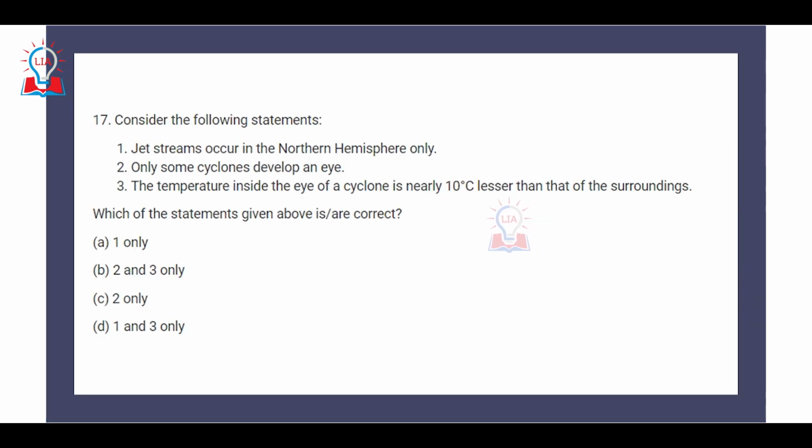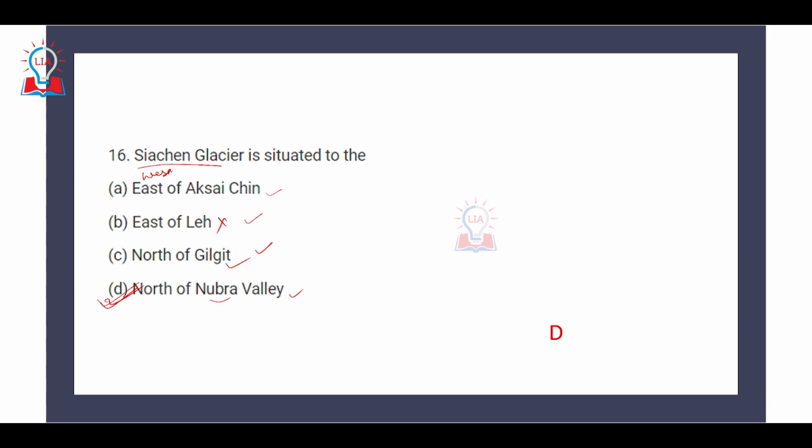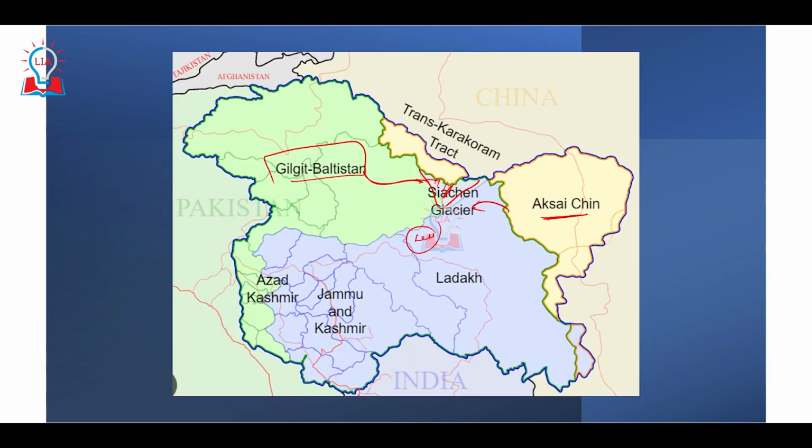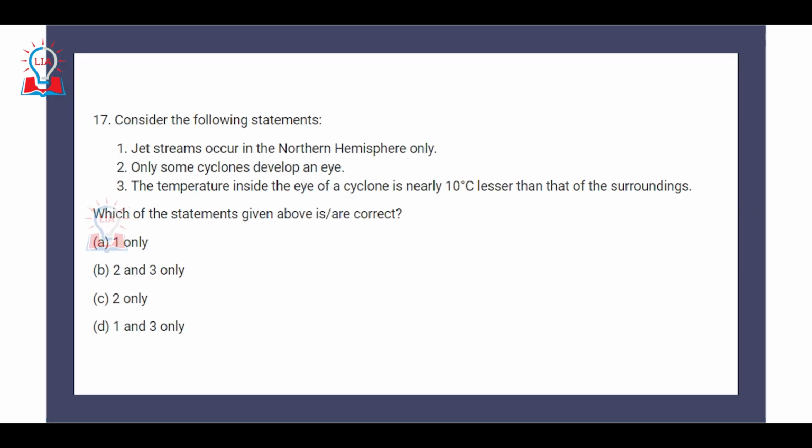On the other hand, if you look at the north of Nubra, Nubra Valley basically is carved out by a river that actually originates from Siachen glacier itself. Nubra river is a very important tributary of the Indus river that is flowing across the east to west extent of the entire Jammu Kashmir region. So the correct answer is that Siachen glacier lies to the north of Nubra Valley. D is the correct answer.